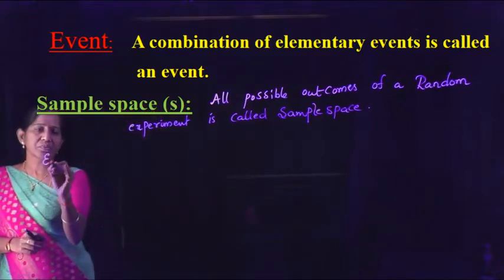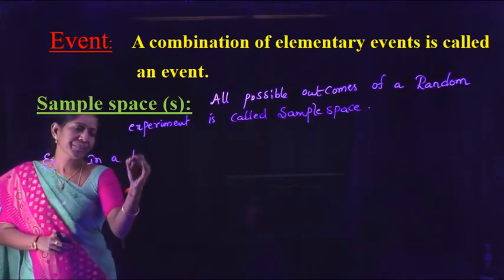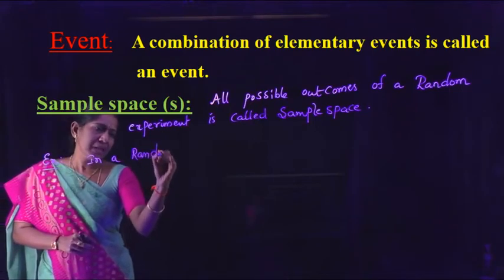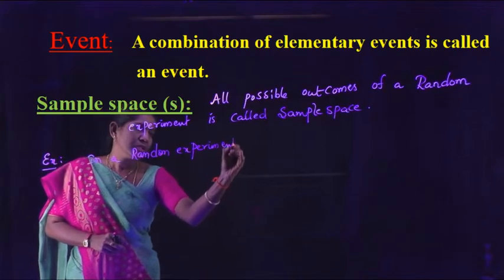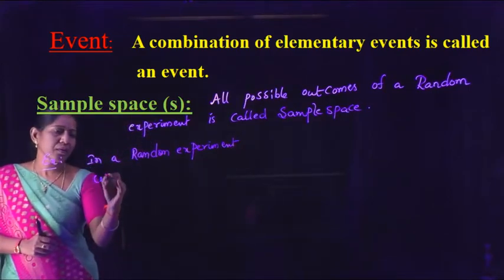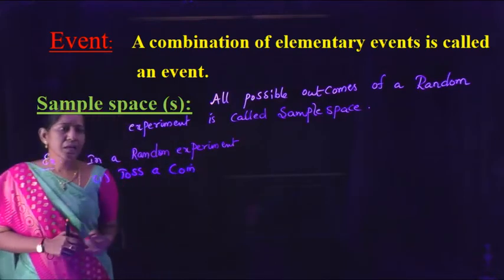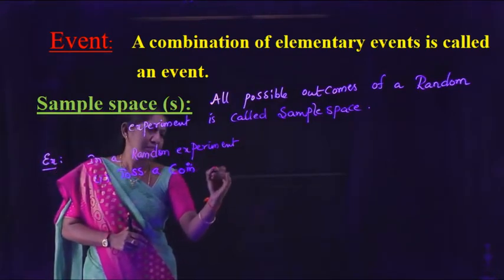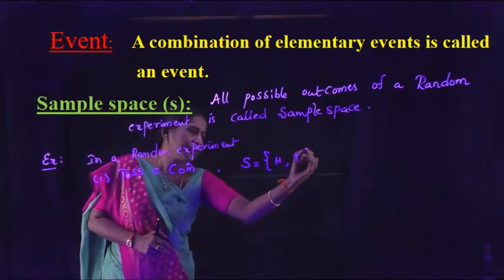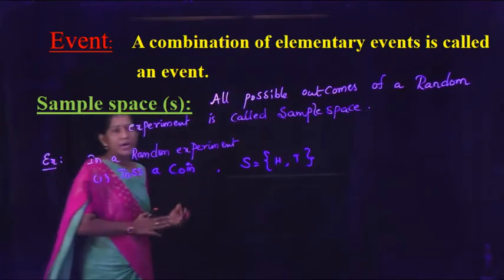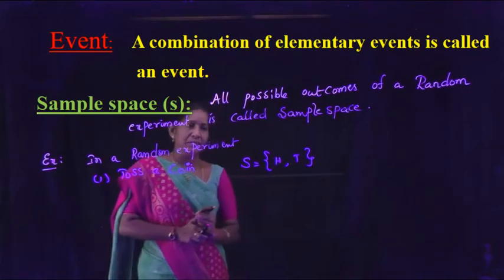See the examples. In a random experiment, toss a coin. Sample space S is H comma T. When we toss a coin, the elementary events are getting head and getting tail.